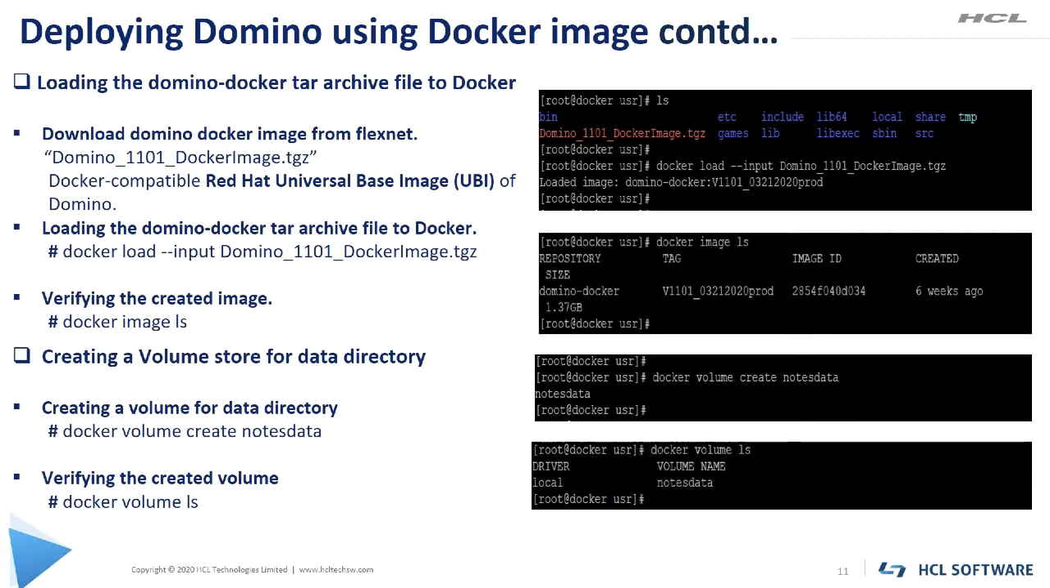Second step is to create a volume for data directory. To create a volume store for data directory, we use the docker volume create knowledge data command. Here knowledge data is a volume name. On the right hand side screenshot, you can see the knowledge data volume is created. To verify the created volume, we can use the docker volume ls command. Moving on to the next slide.